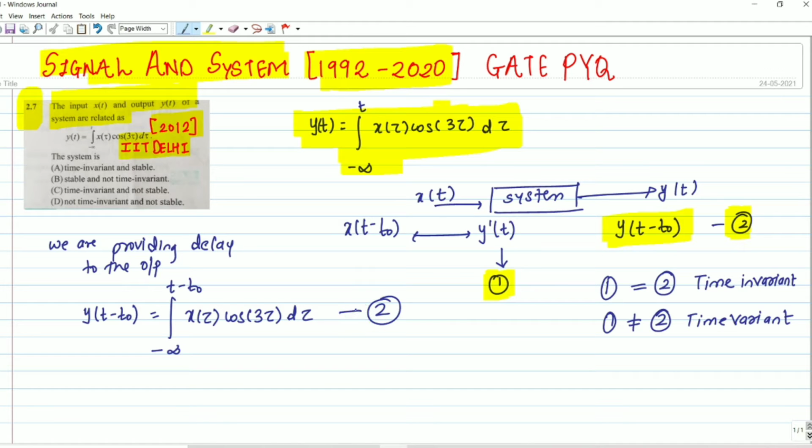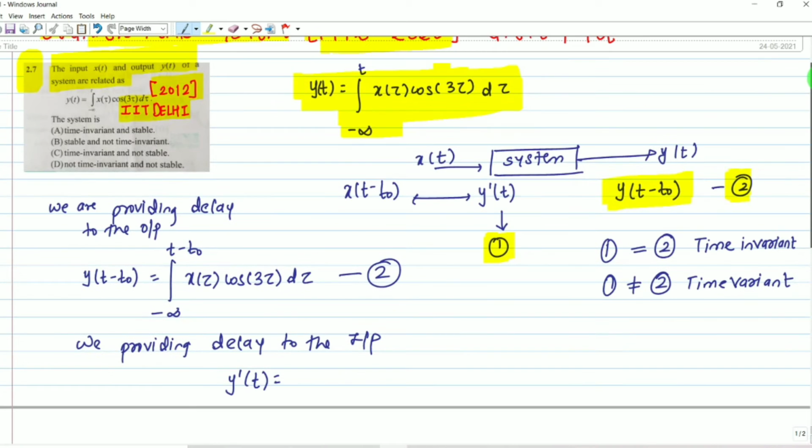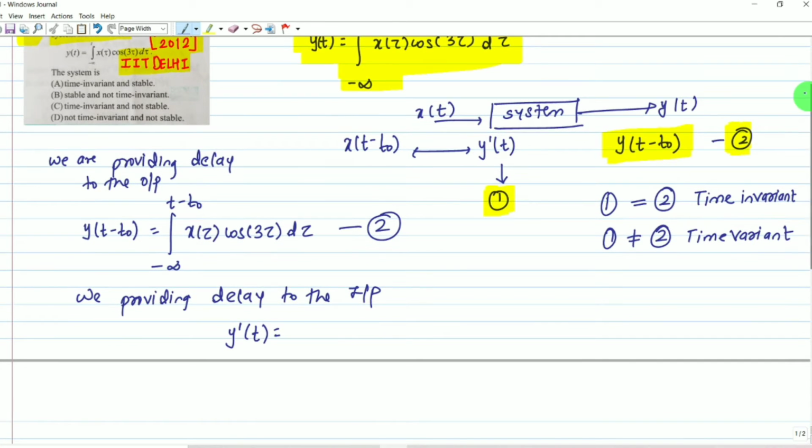Now in the next step, we have to provide delay to the input. We are providing delay to the input, and the corresponding output will be equal to y dash t. y dash t will become integral from minus infinity to t.